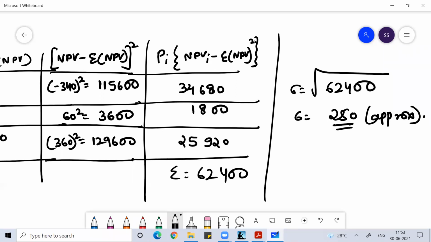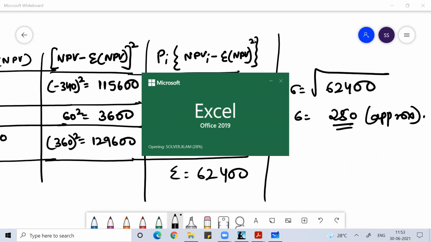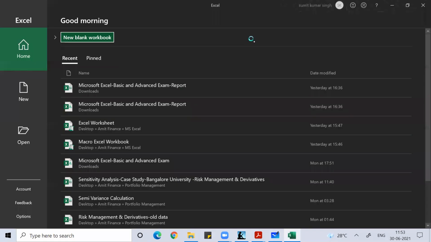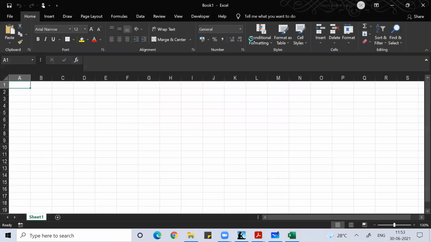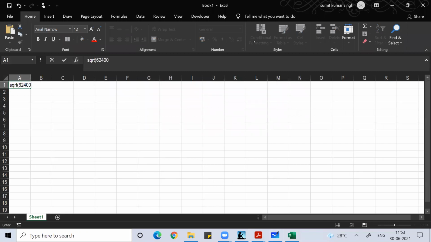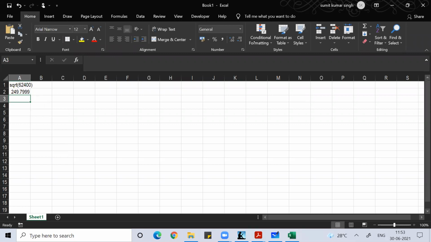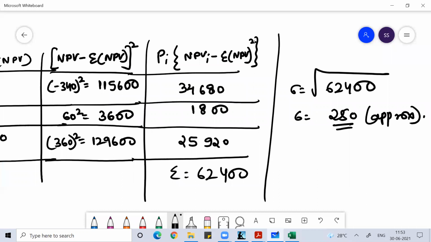If you want to write the exact value, you can write square root of 62400, which is 249.799. I wrote approximately 250.